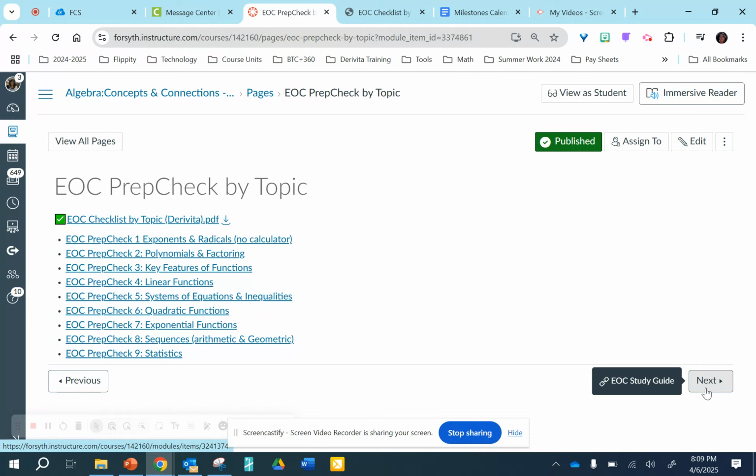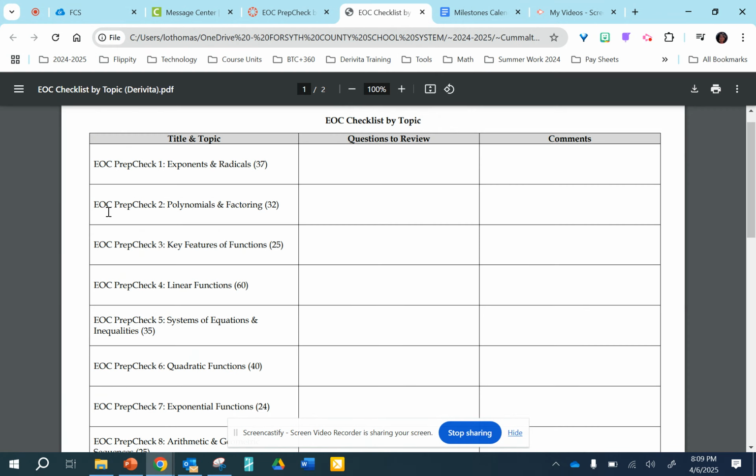The last thing that I just wanted to share is I put together some practice tests or quizzes by topic so students can utilize any of these. These are not mandated, they are not for a grade. But as students practice, I also put together a checklist that corresponds. So I will give this to the students tomorrow. And as they are reviewing these different practice quizzes, if they are struggling with a question or whatever, they can jot it here and then we can review it together in class or during LST.